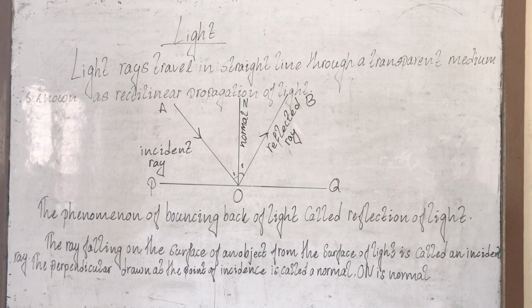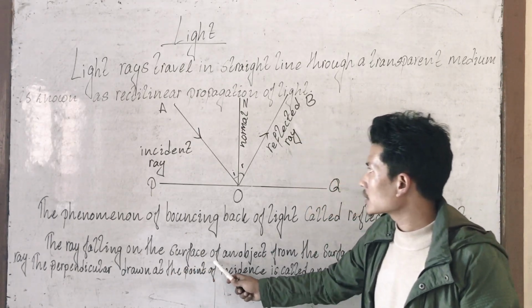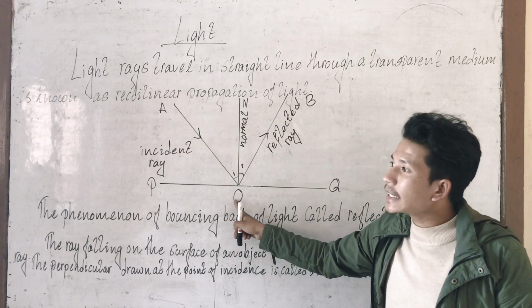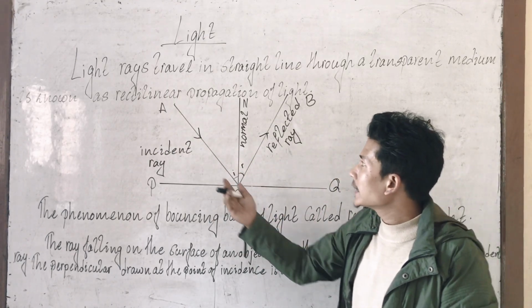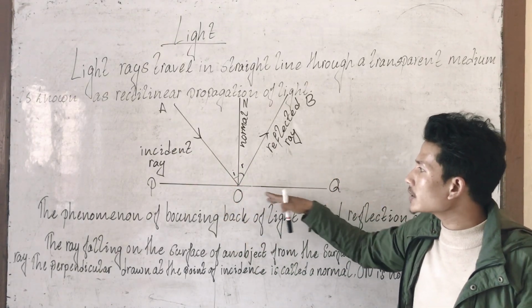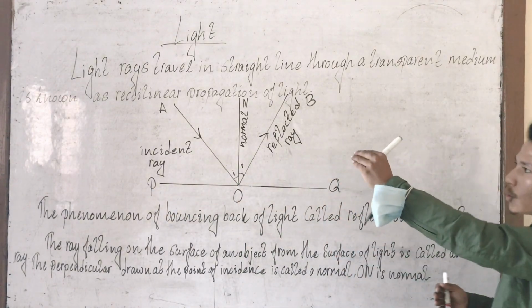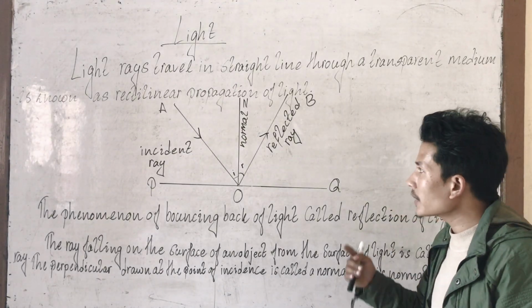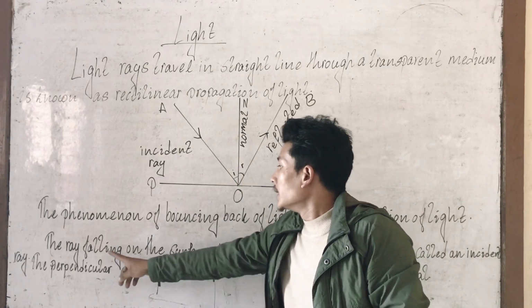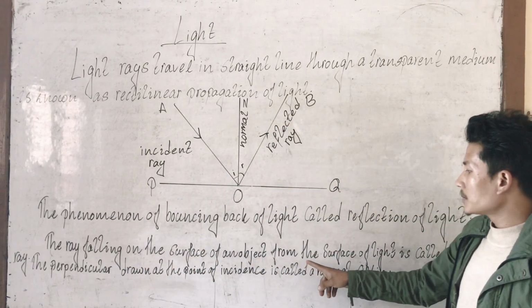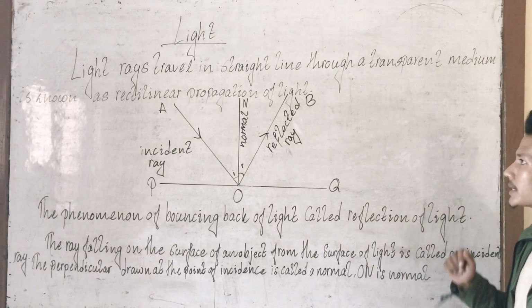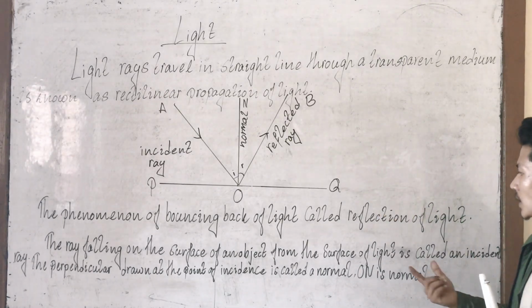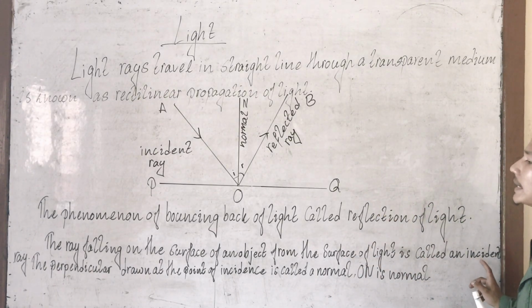Incident ray means the ray falling on the surface. Look, the ray OA is falling on the surface PQ. I am explaining to you the definition of incident ray. The ray falling on the surface of an object from the source of light is called an incident ray.